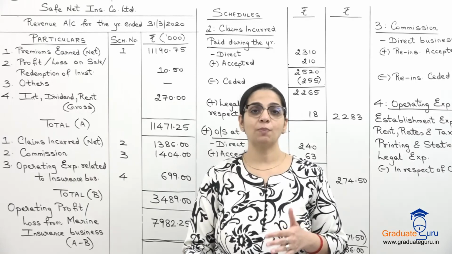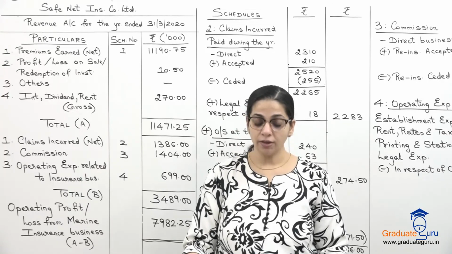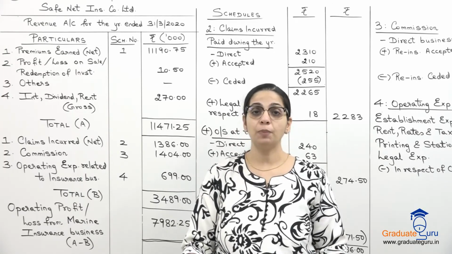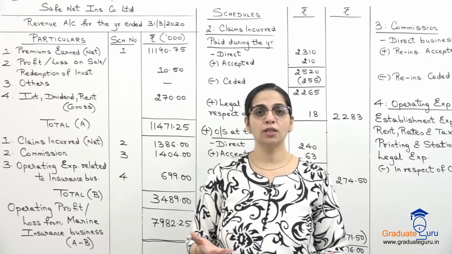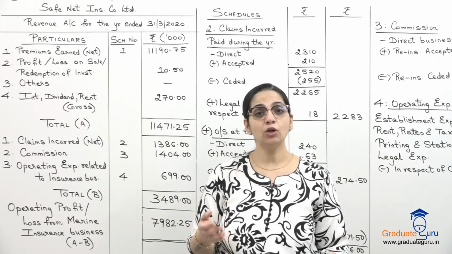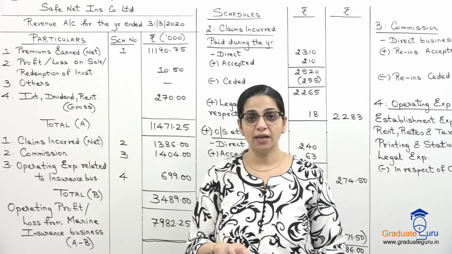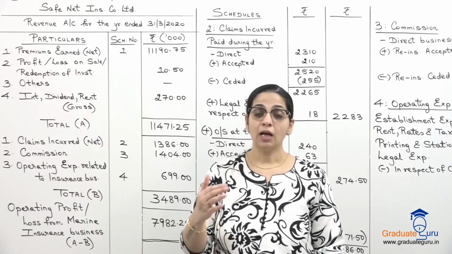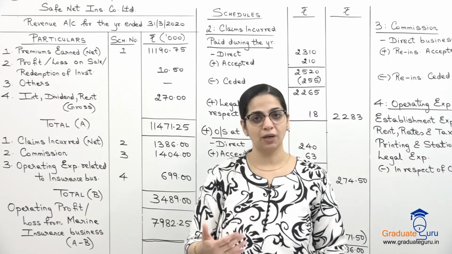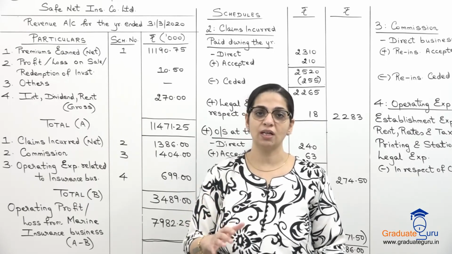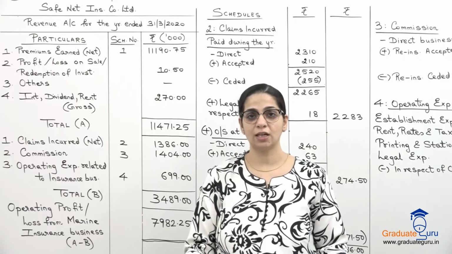So provision for unexpired risk opening balance is given, and in adjustments they have said unexpired risk at 50% of net premiums to be provided for as on 31st March. So this is fire insurance business, and even if they had not said it, you would still create a 50% reserve, which you already know, but they have specified. So you calculate 50% on net premium, compare it with whatever provision is already given, and then you will either add or subtract depending on which is more, closing or opening. So I'm sure you'll be able to do this sum by yourself. So we wind up this session over here. Thank you.